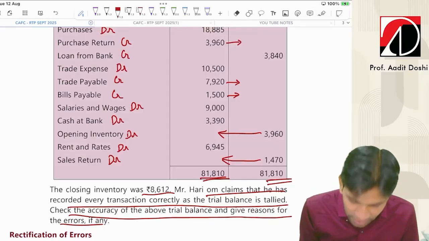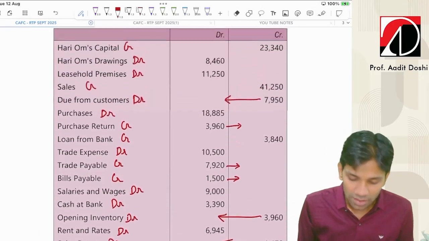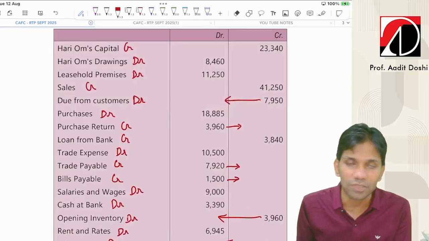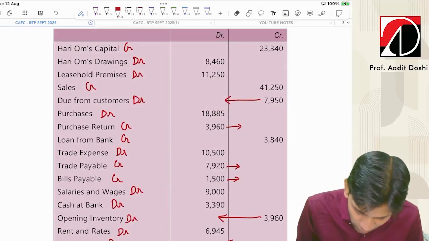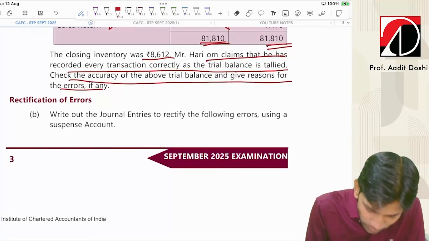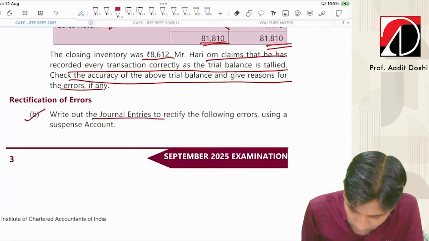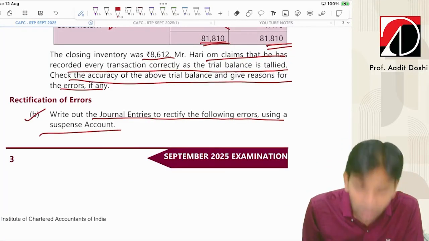They have mentioned the reasons also. The reasons will be very simple. The balances are given opposite, so they should be given the correct balances. That's it. Let's go for next for rectification of errors. Write out the journal entries to rectify the following errors using a suspense account.